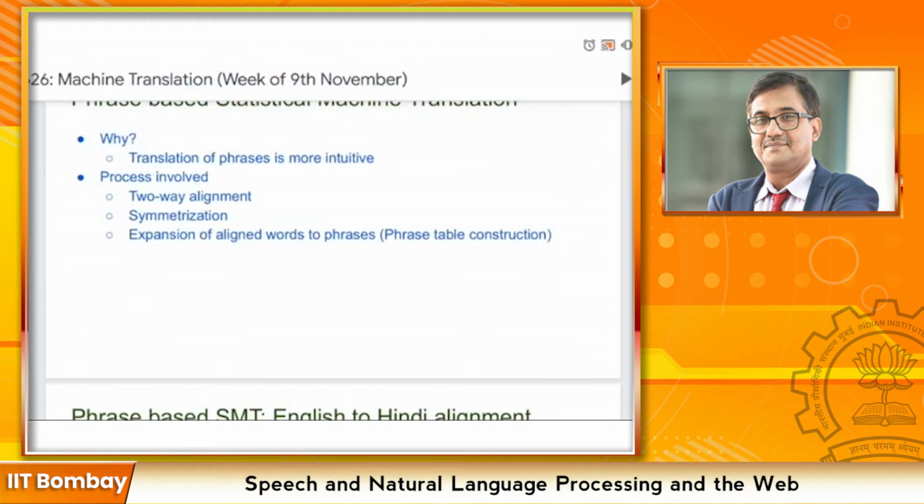So two-way alignment is basically we are trying to find English to Hindi alignment, like if the source language is English and the target language is Hindi. We will find English to Hindi alignment at the word level. We will find Hindi to English alignment at the word level too. So these two alignments are the two-way alignment. Then symmetrization, that is combining both of these alignments and creating a single alignment table for a particular sentence, and then extension of these aligned words to phrases by following some set of rules.